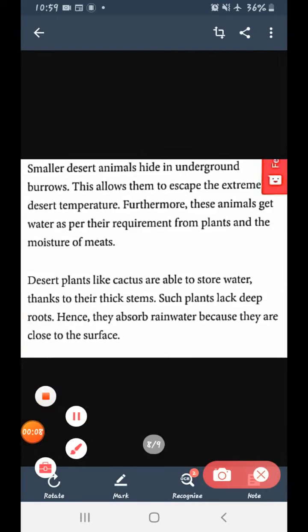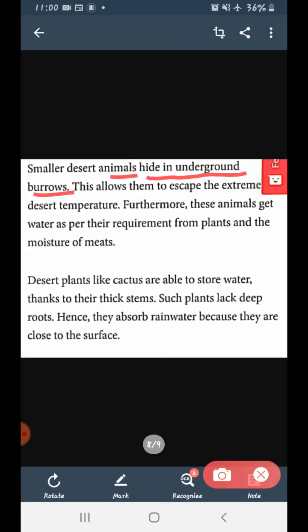Smaller desert animals hide in underground burrows. If you find small desert animals, you can even consider insects. Small desert animals and insects hide in underground burrows. Why do they hide? They hide themselves in order to escape the atmospheric heat.